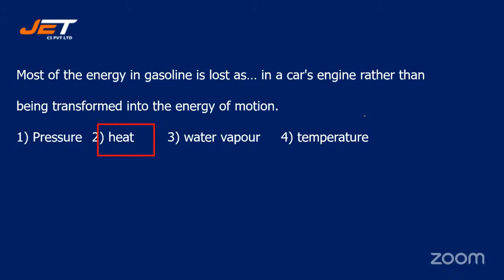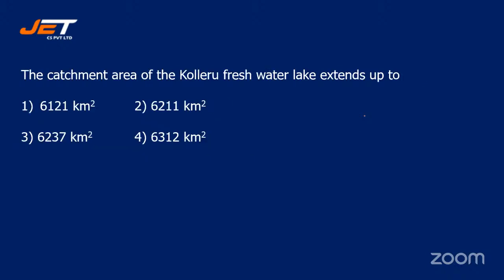That is option number 2, heat. So those who have opted for option number 2, they are right. Next question.